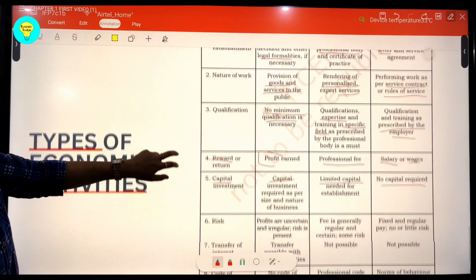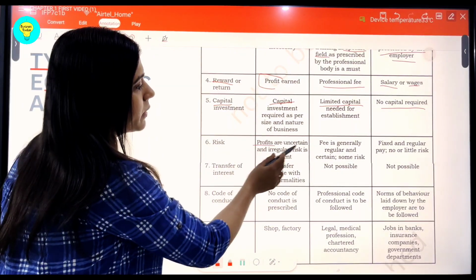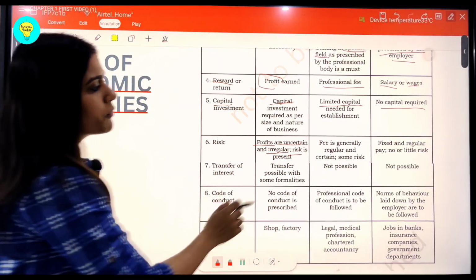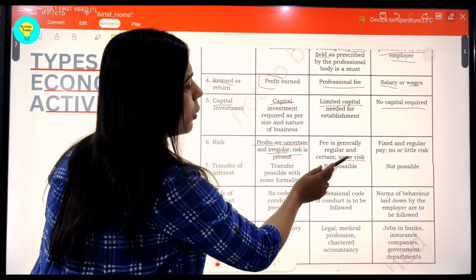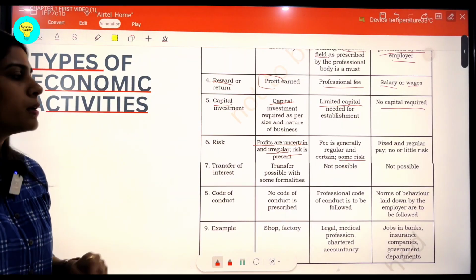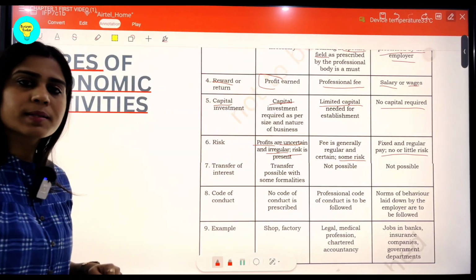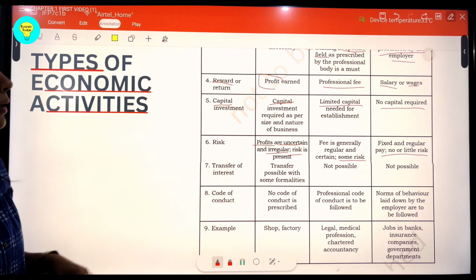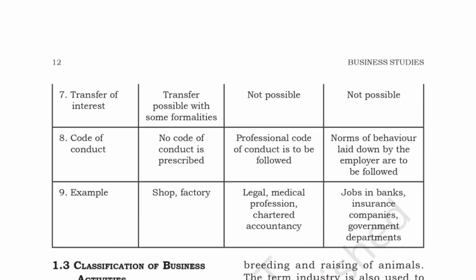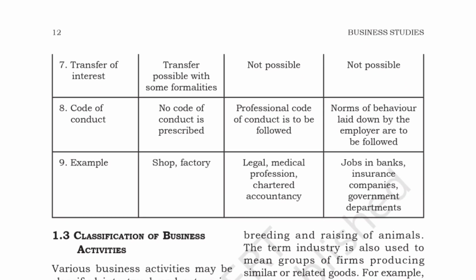As far as risk is concerned, students, the more the capital, the greater the risk. Since the profits are irregular and uncertain, the risk element is always attached in case of business. In case of profession, it is there, but not that amount. As compared to business, it carries a little amount of risk. And here in employment, almost there is no risk because fixed and regular payments come in the form of salary and wages. The code of conduct here is not prescribed at all. Here it is given by the professional body, and in case of employment, it is laid down by the employer.